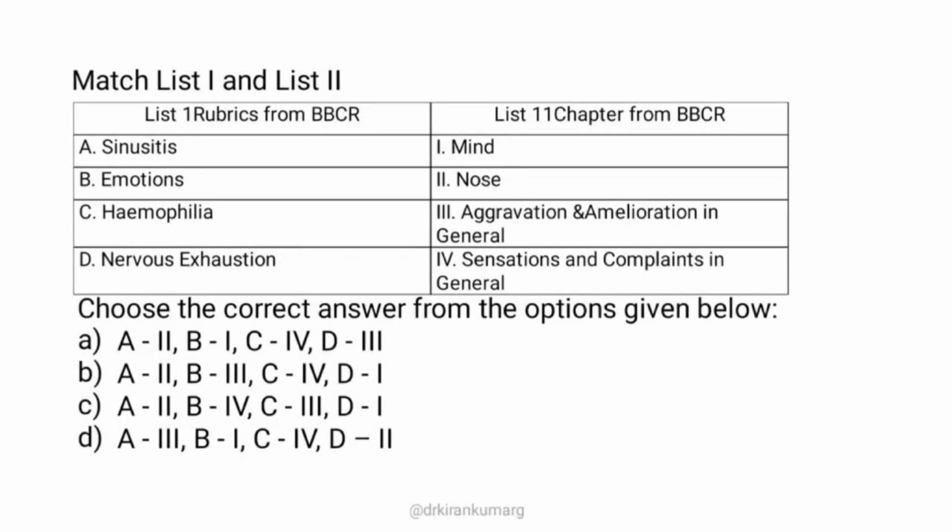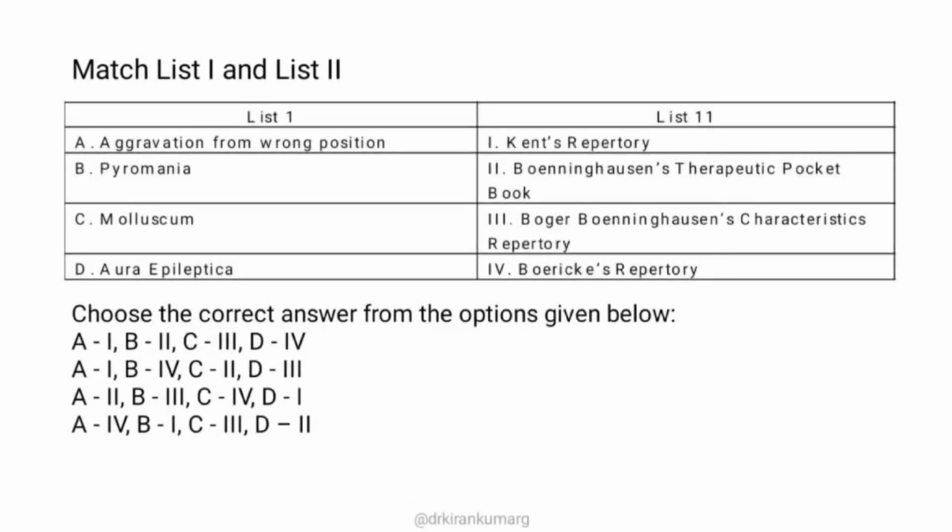There are many mind rubrics also mentioned which cause aggravation in general as a person, like emotion, anger, and jealousy. So option B under list A is option 3 under list B. So the answer is B3. The last remaining, nervous exhaustion, is again mind. So the right option is option B.